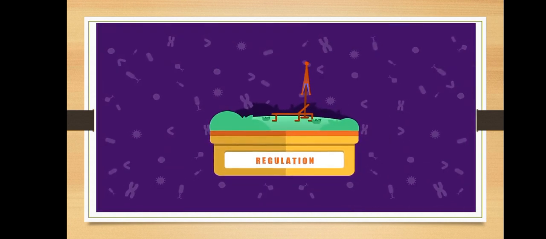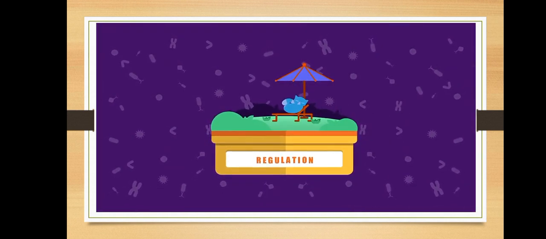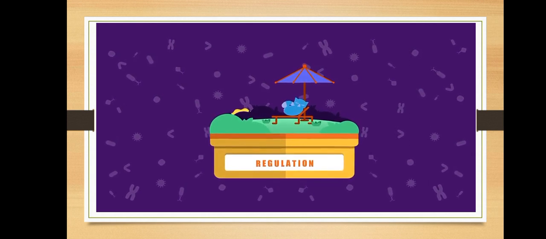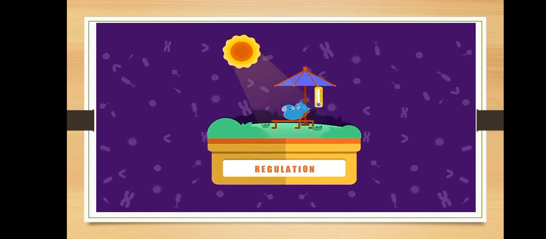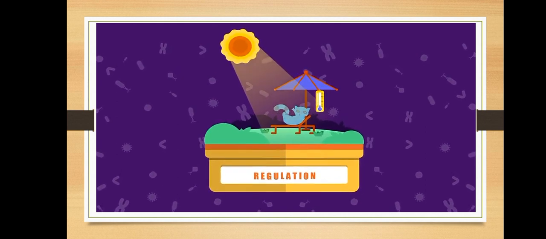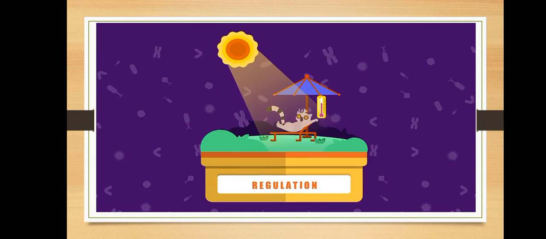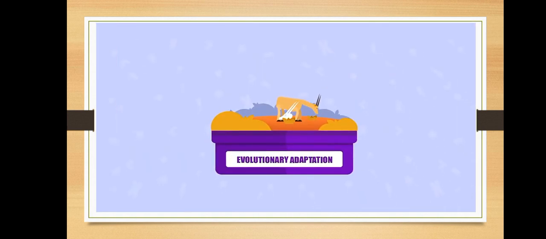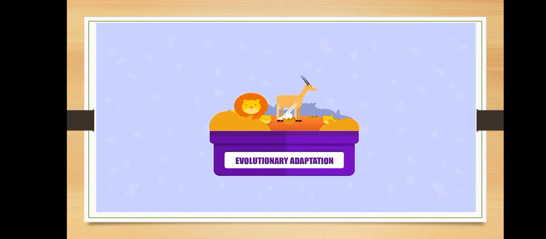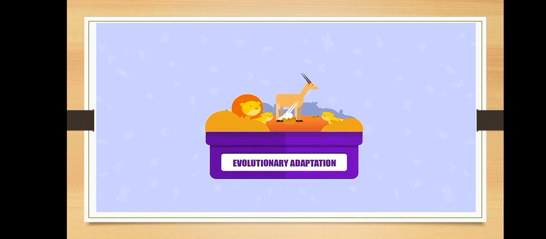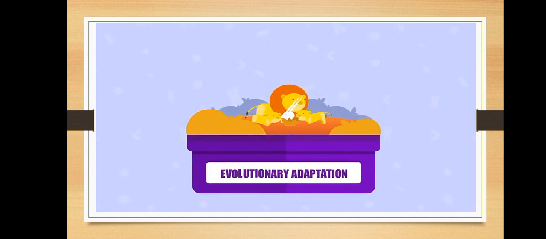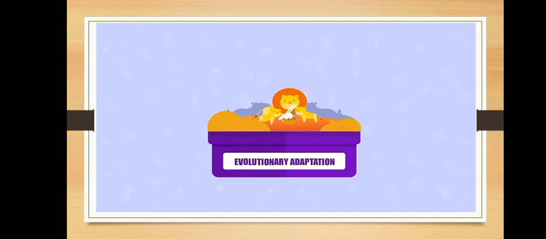6. Regulation. Many types of mechanisms regulate an organism's internal environment, keeping it within limits that sustain life. This is also called homeostasis. A lemur sunbathes to help raise the animal's body temperature on cold mornings. 7. Evolutionary adaptation. Lions use camouflage to blend in with the savanna so they can easily hunt down an animal. Such adaptations evolve over many generations.